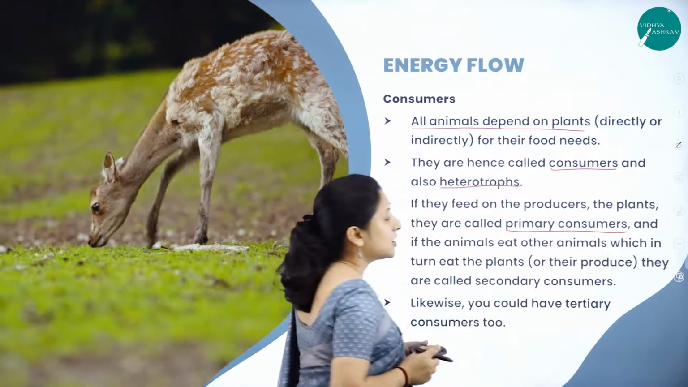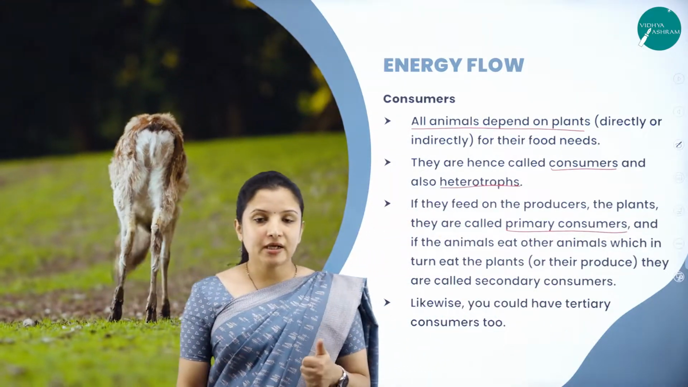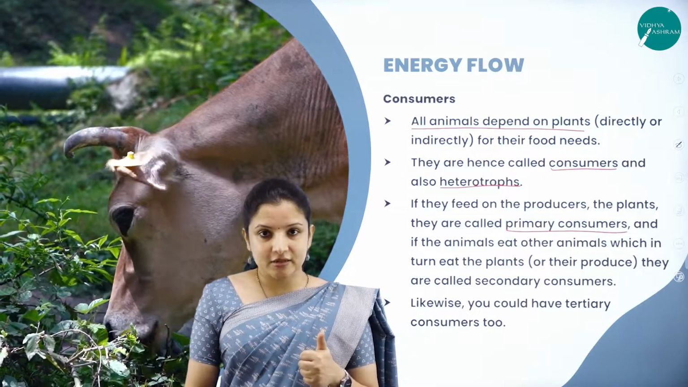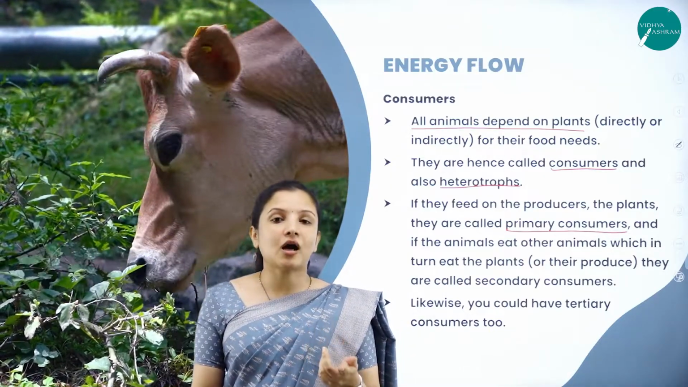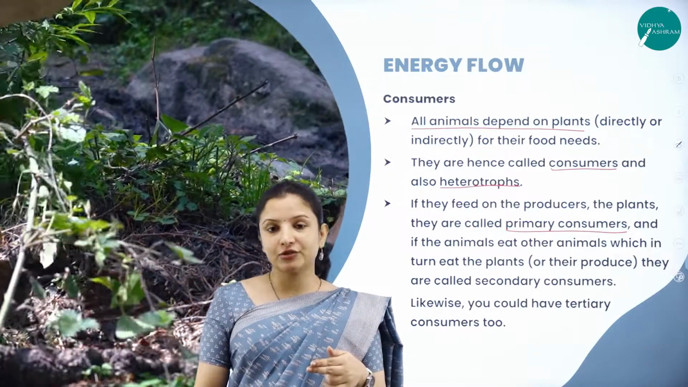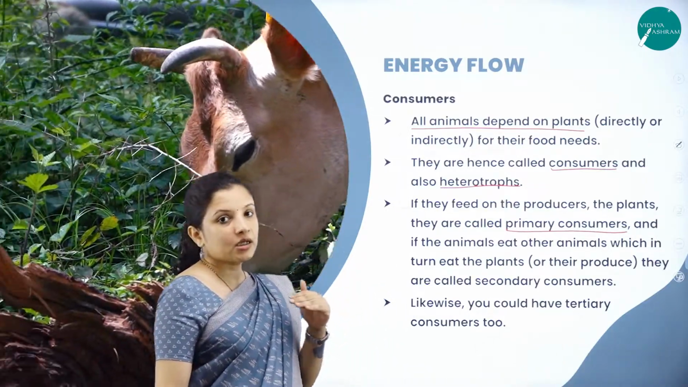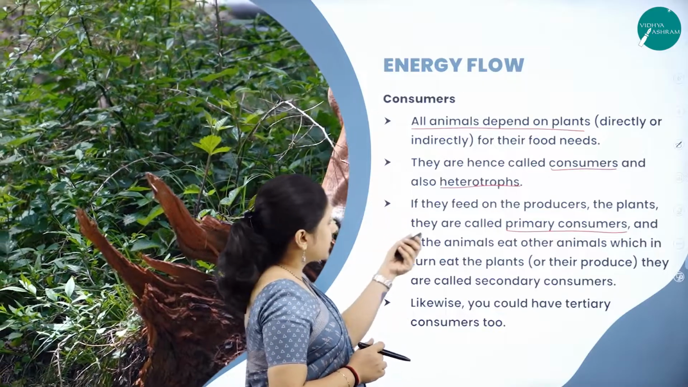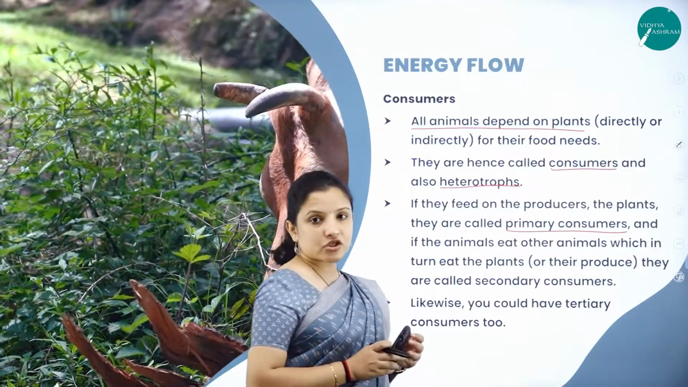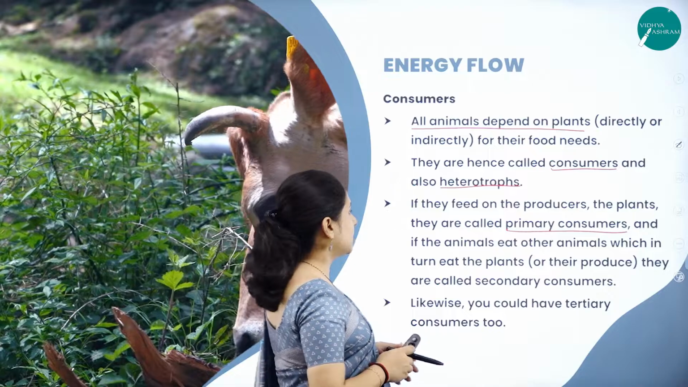And if they feed on the producers, that is the plants, they are called the primary consumers. Now here, primary consumers are the herbivorous animals. Secondary consumers are the carnivorous animals. Tertiary consumers are the omnivorous animals, right? Like that it goes in an ecological pyramid here. So they are called primary consumers. Ecological pyramid and all, in the coming session we'll learn about it.